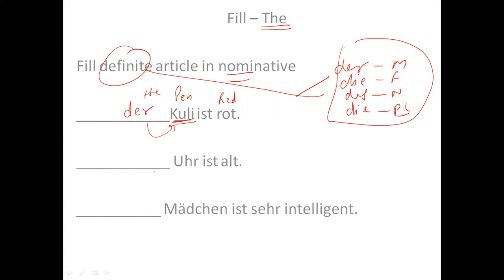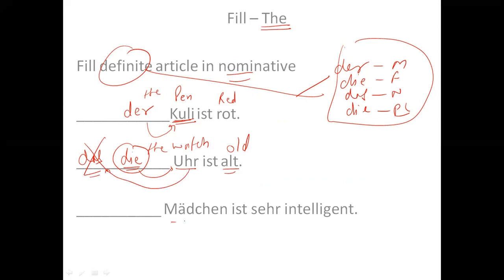Similarly, next sentence, it says blank Uhr ist alt. Alt is old. Uhr is watch, and in English I want to say the watch is old, but in German I will say die Uhr. And why die? Because Uhr is feminine, right? I will not write das here. Please, please, please do not write das. If you translate it from English, it will be wrong, right?